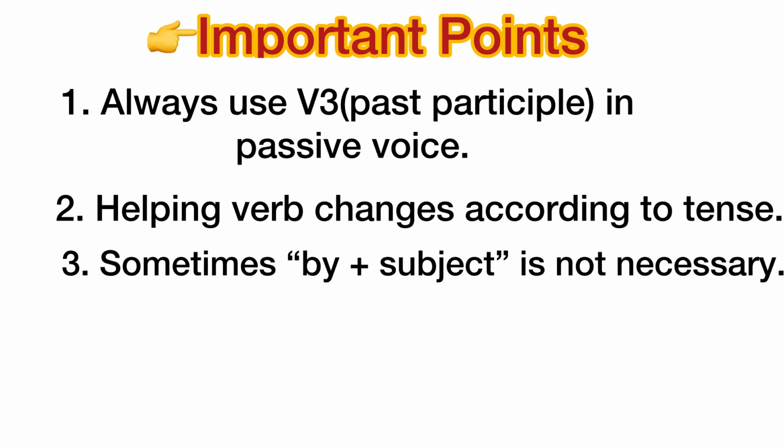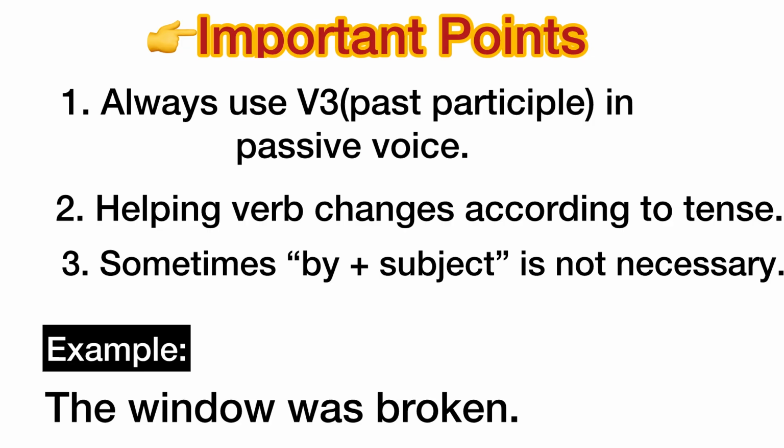Important points to remember. Always use verb 3, that is past participle in passive voice. Helping verb changes according to tense. Sometimes by plus subject is not necessary. Example for this. The window was broken. We don't know who broke it.